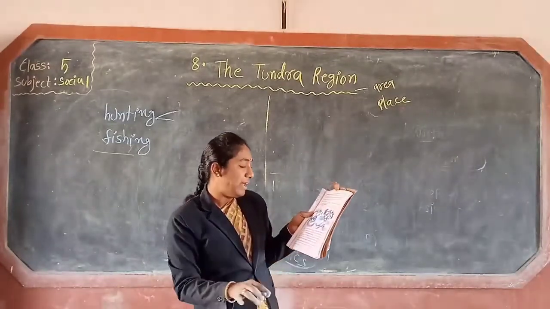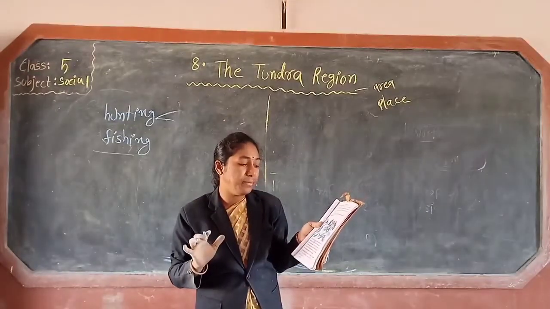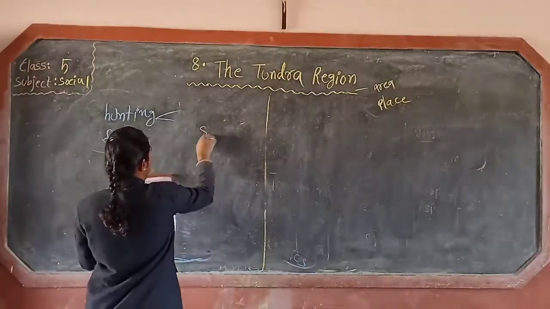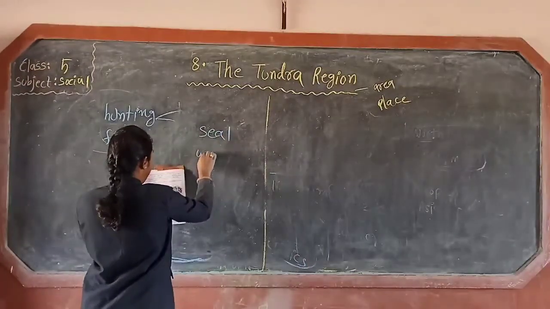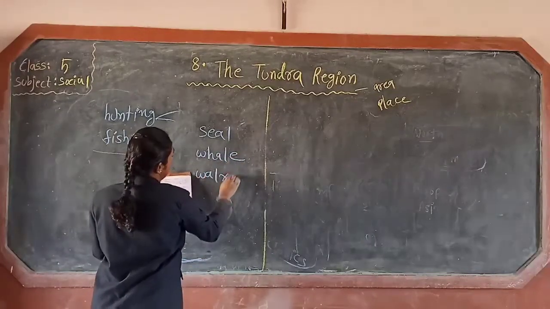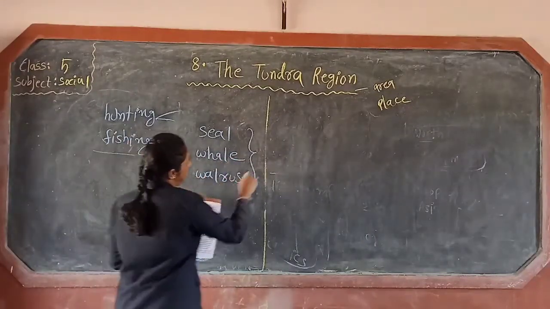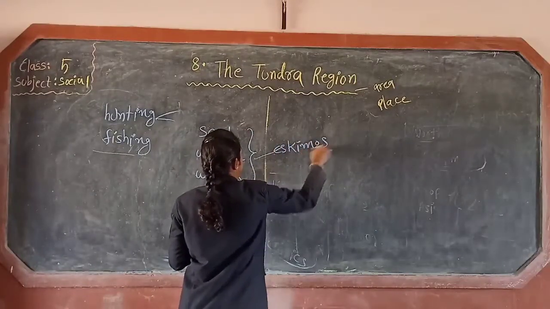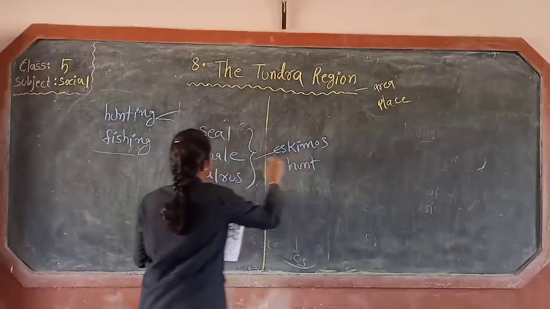Seal, whale and walrus are the most important animals they hunt. Only three animals they hunt. What are they? Seal, whale and walrus. Eskimos hunt only these three animals.